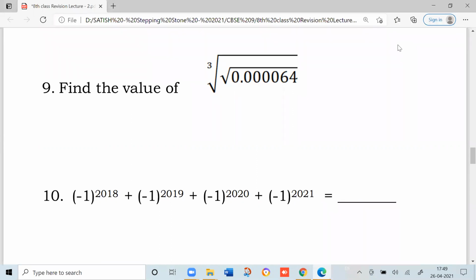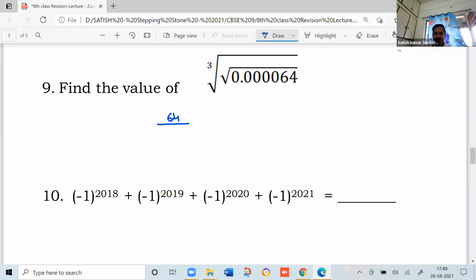Okay. So 64 upon, how many decimals are there here? 1, 2, 3, 4, 5, 6, means 10 to the power of 6. For this, I should calculate the square root. Numerator square root 8, denominator square root 10 cube.